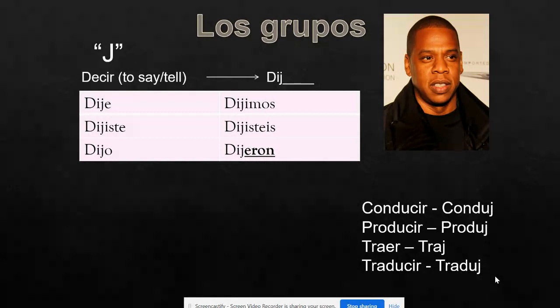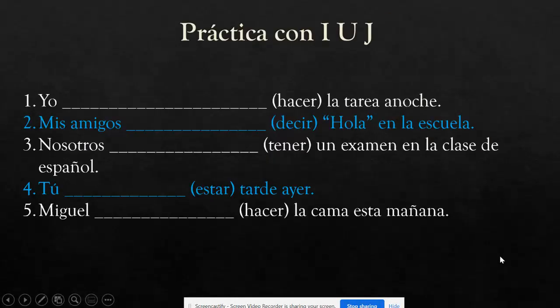We're going to take some of the verbs we just learned in the preterite and see if we can fill in their conjugations. So take a look here. For número uno, I have yo, and the verb is hacer la tarea anoche. So if I wanted to communicate that I did the homework last night, think about what form of hacer I would plug in there to complete the sentence. I'll give you a second to think about it. And the yo form verb hopefully you came up with was hice.